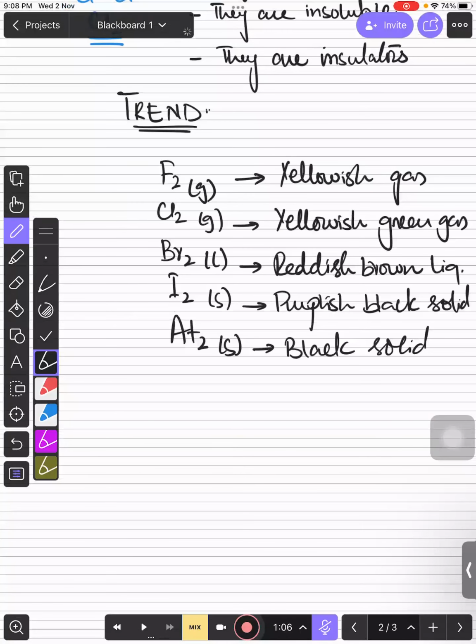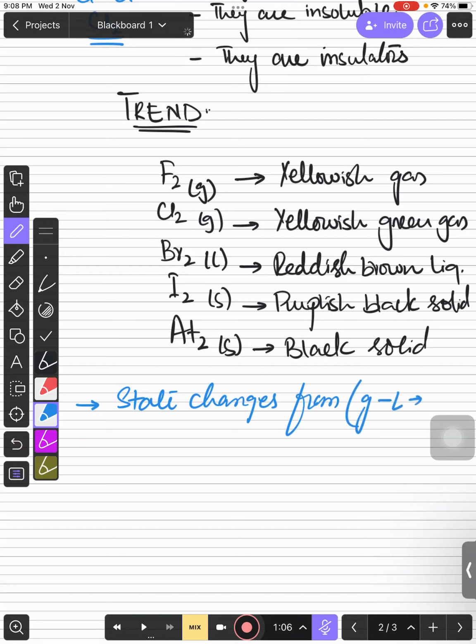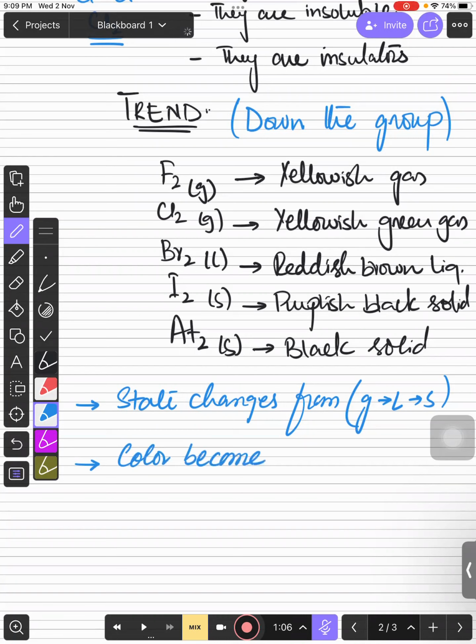You can see this, that the first thing is when you're going downward, the state is changing. The state changes from gaseous to liquid to solid, right? States are changing over here, right? Down the group, because we are talking about group, so it is down the group, right? So all the trends are down the group. Then if you talk about their colors, so you can say that color becomes darker. If you see the color, so it is actually becoming darker down the group.